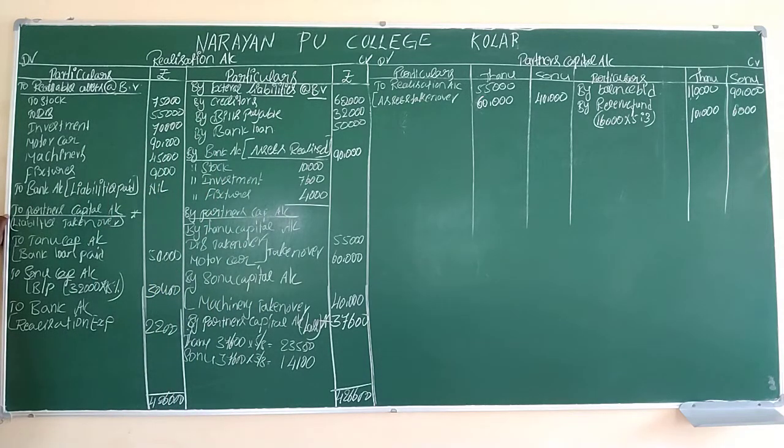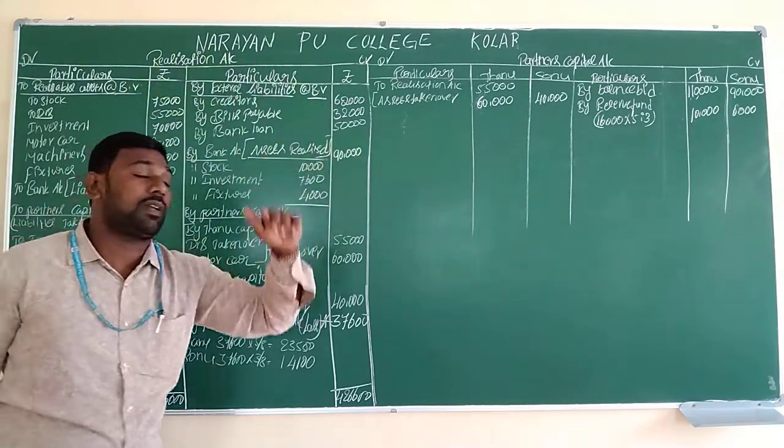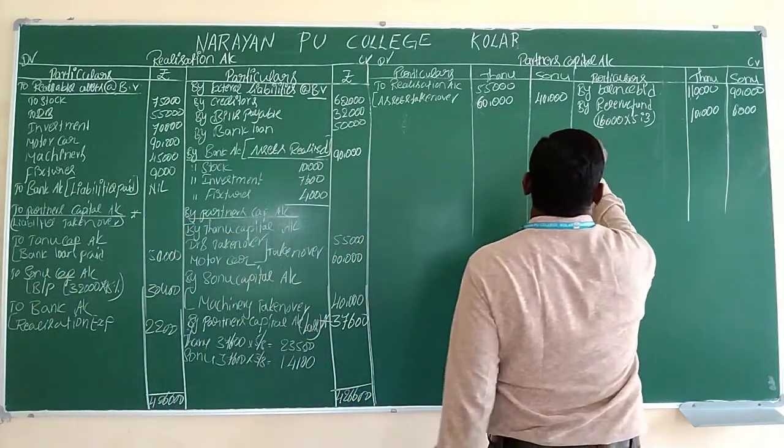Next, step number 5 is completed. Step number 6, again we use the term partners' capital account. What does liability taken over mean? Who will take it over? Tanu has taken over one liability and Sonu has taken over one more liability. Which side have we recorded? Debit side of the realization account. The same values will transfer to another account. It will come to the credit side of the other account.